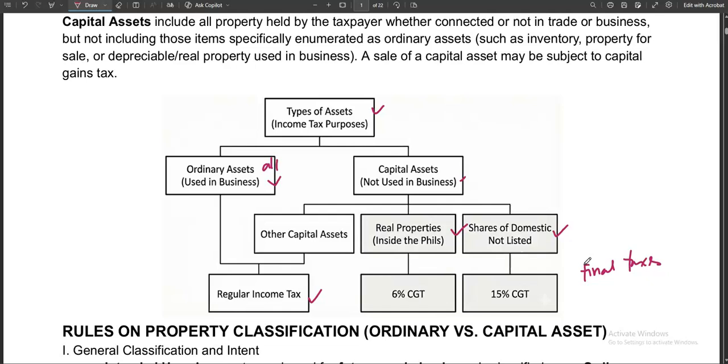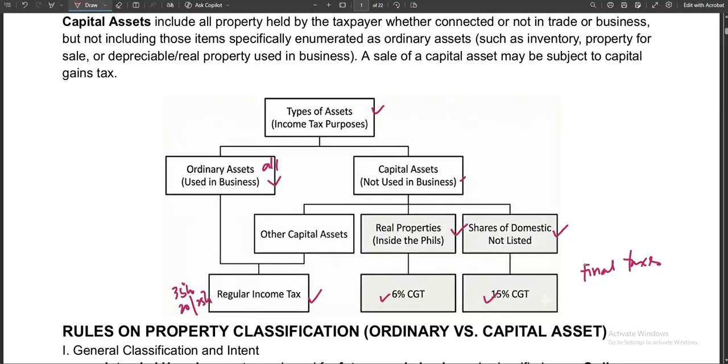Again, these are the two, and each of these has its own percentage of capital gains tax. For the real properties, it's only 6%. For the shares of stocks, this is 15%. Now, if you can see, the percentage is substantially lower than the regular income tax, because if we're talking about individuals, we have the highest of 35%, right? And for the corporation, we have 20 and 25%.